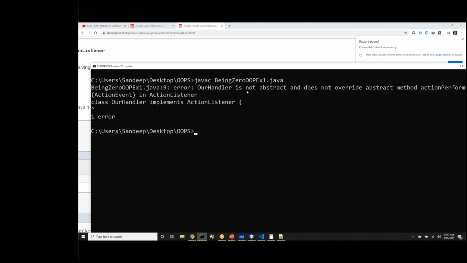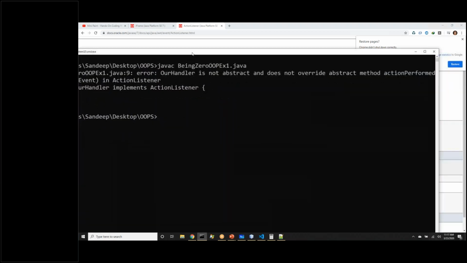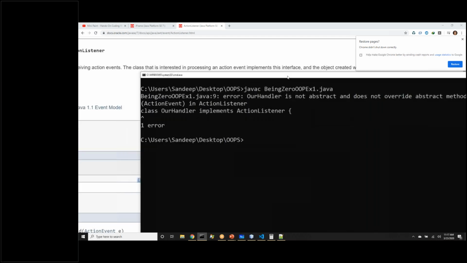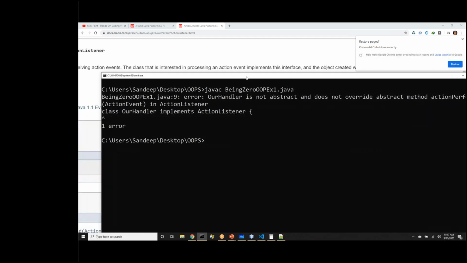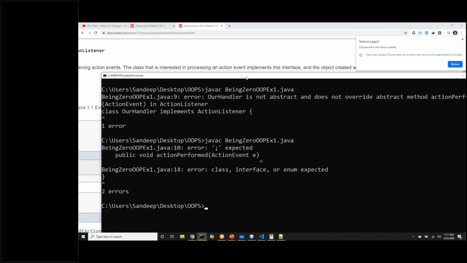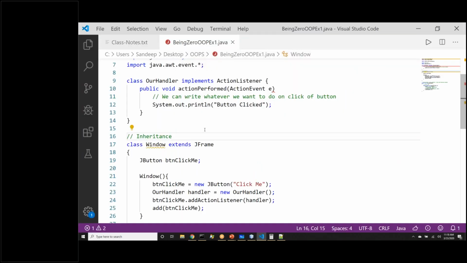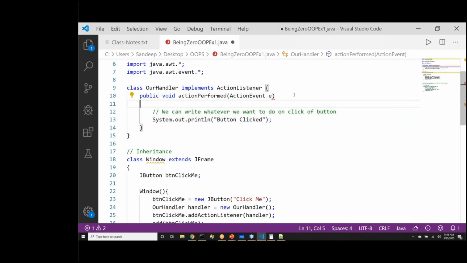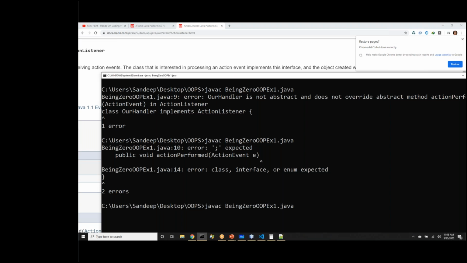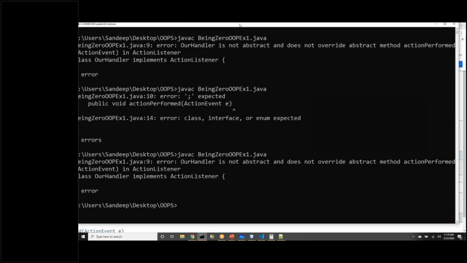Let me go back and see what does it say. OurHandler is not abstract, does not override abstract method actionPerformed. Now we have done that. Let's see. Semicolon expected, line number 10. Okay, I missed that curly bracket. Let's compile once again now. Javac.